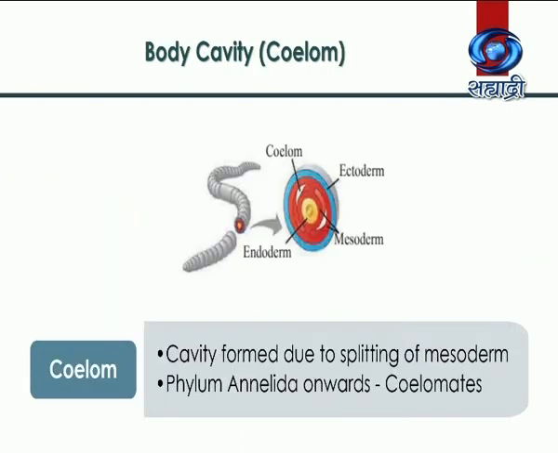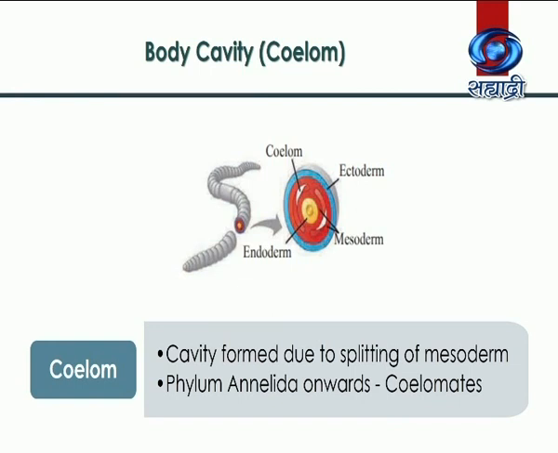The next criteria of animal classification is coelom. Basically, coelom is a space formed by splitting of mesoderm. It is a space which contains all the inner organs, and the innermost lining is endoderm, which is the lining of our gut or intestine.